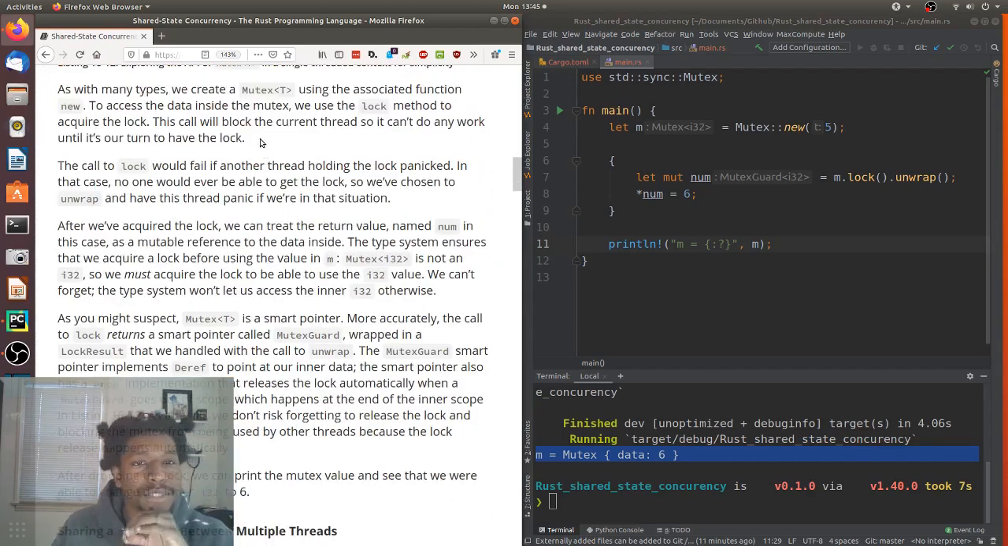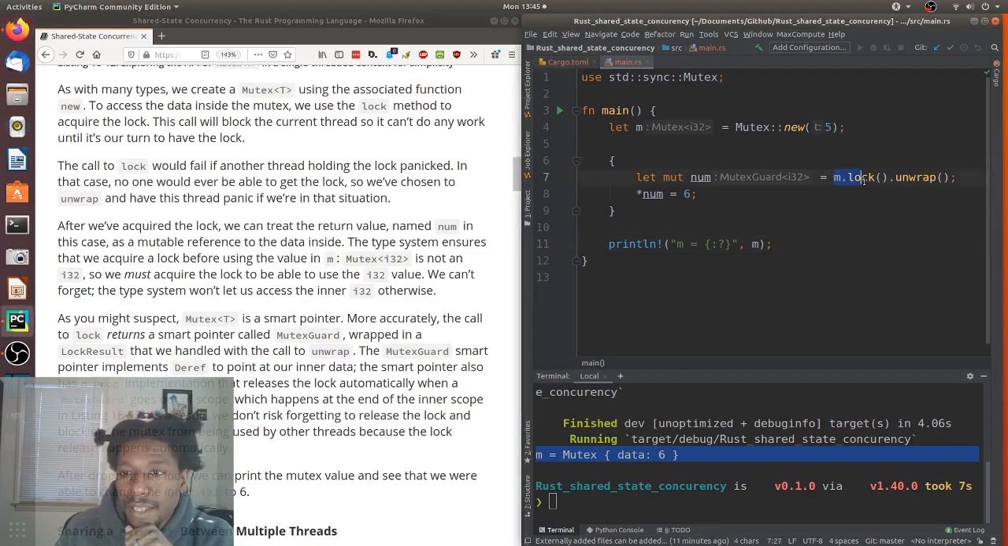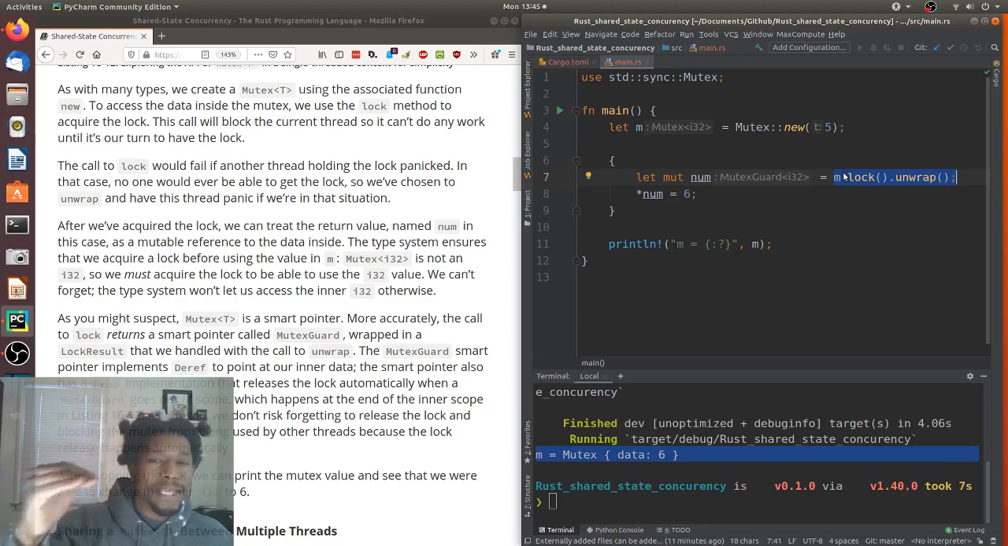So basically what they're stating here is that this call to lock, this is how you make sure that you can acquire the lock. This is you asking for it. But this call is going to block until the lock is freed and you can use it. So if somebody else has already acquired it, in this thread, we're going to wait until that thread is done with it, so then we can use it. That's ingenious. I like that.